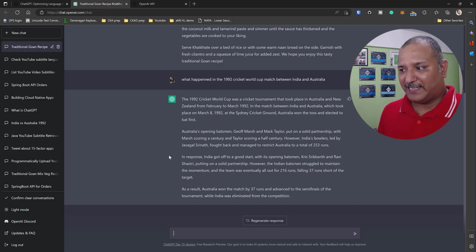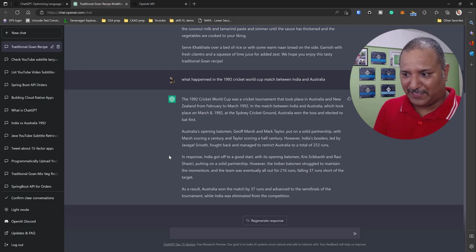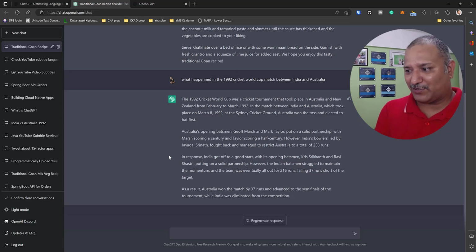In the match between India and Australia, which took place on 8th March 1992 at Sydney Cricket Ground, Australia won the toss and elected to bat first. Australia's openers Geoff Marsh and Mark Taylor put on a solid partnership, with Marsh scoring a century and Taylor scoring a half century.